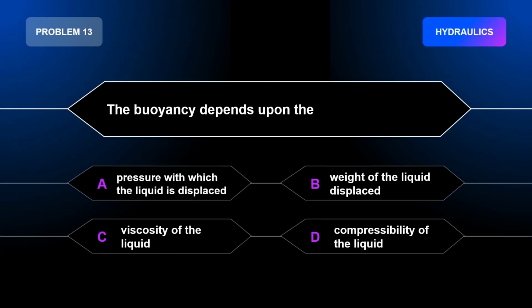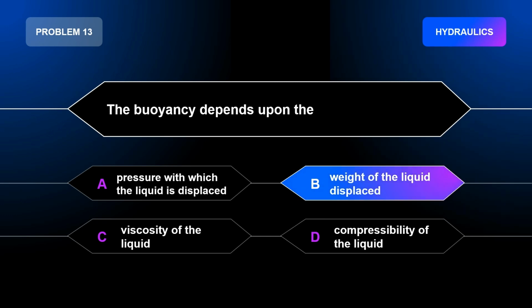Problem number 13. The buoyancy depends upon A. Pressure with which the liquid is displaced, B. Weight of the liquid displaced, C. Viscosity of the liquid, D. Compressibility of the liquid. The correct answer is letter B. Weight of the liquid displaced.